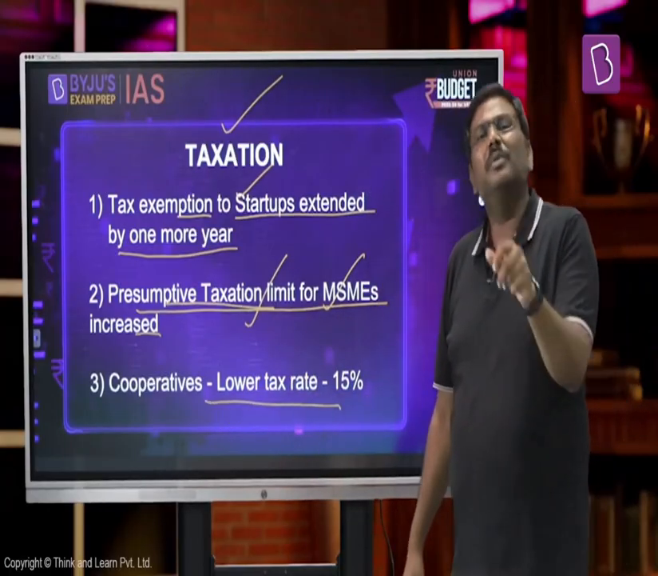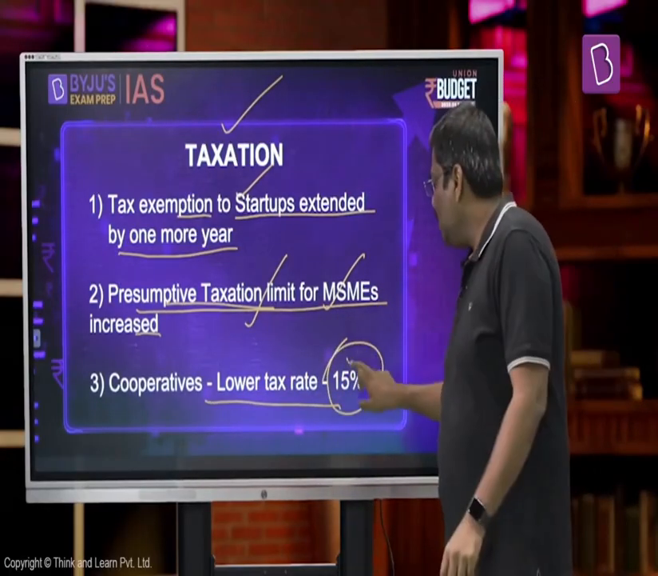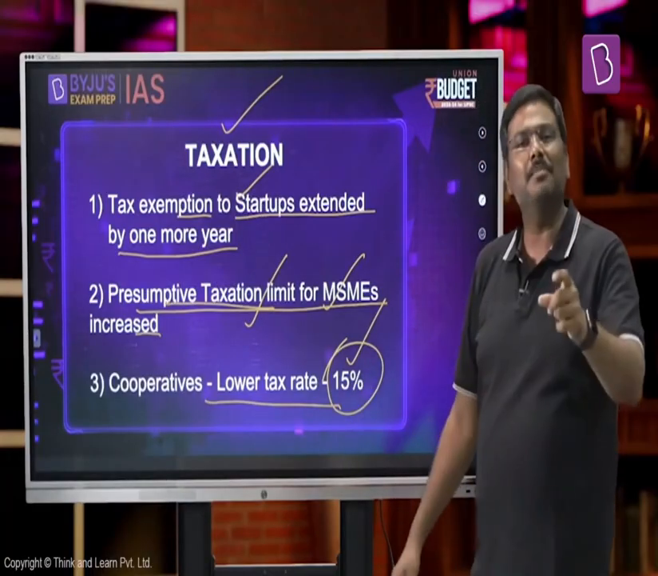Third one, cooperatives. The cooperatives in the manufacturing sector, if they start manufacturing in the next 1 year, will get the benefit of lower corporate taxes. That is, a tax rate of 15% is applicable on them.